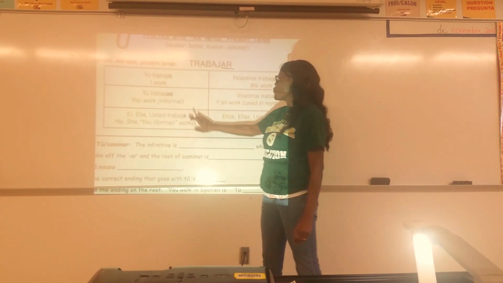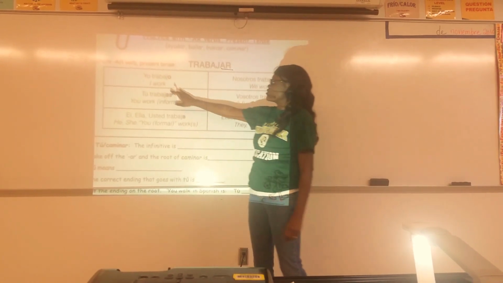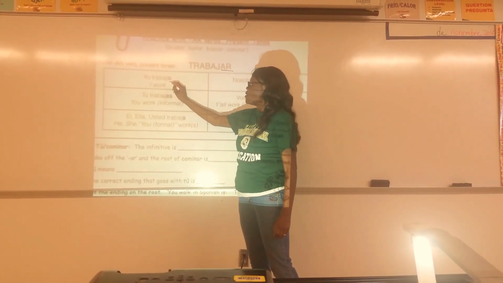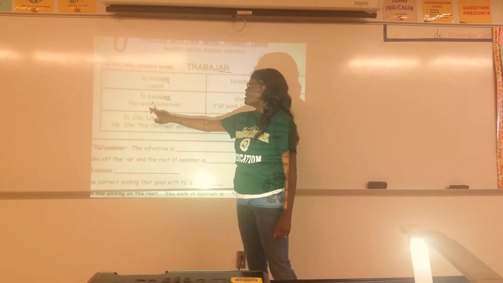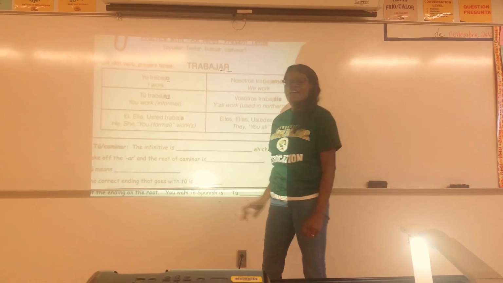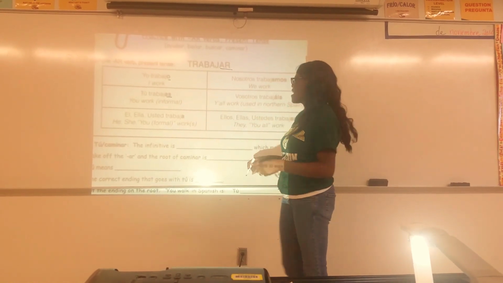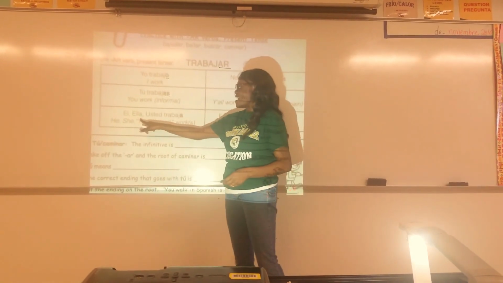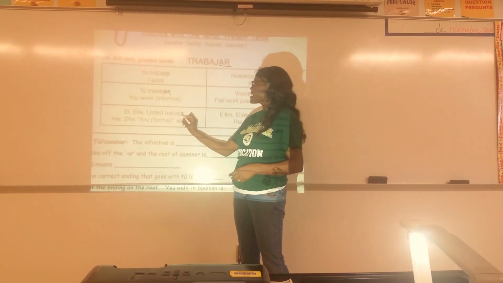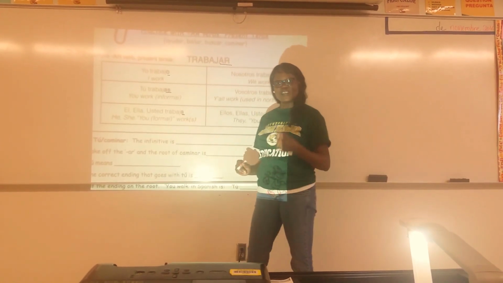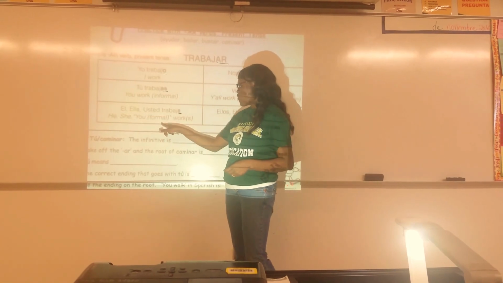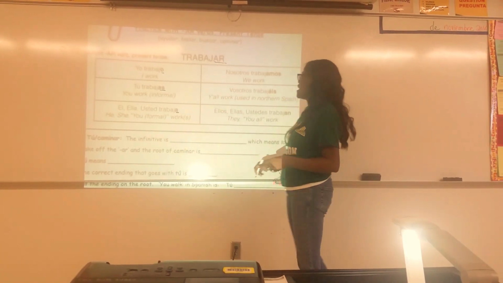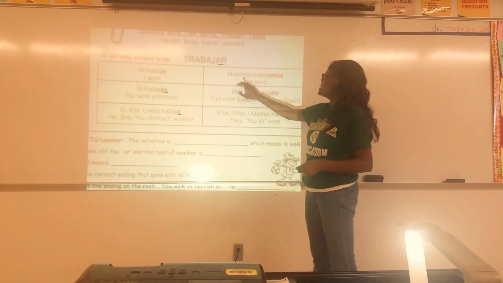Your conjugation will go as follows. Yo trabajo, your ending is an O. Tú trabajas, meaning you work, informal, it ends in AS. And then you have the él, ella, usted trabaja, the ending will be A. That means he, she, you, formal works, okay? And then we go to that side.